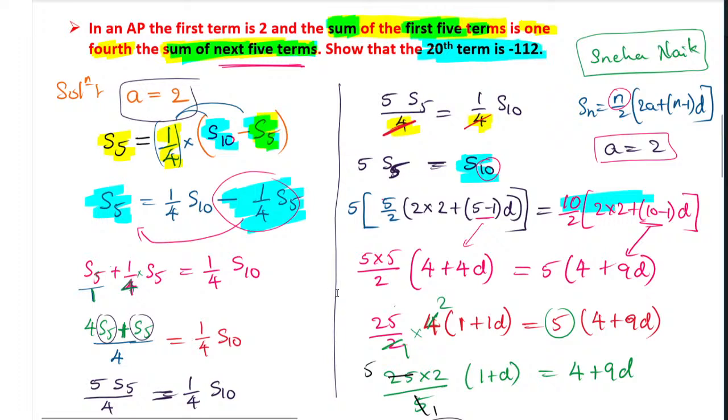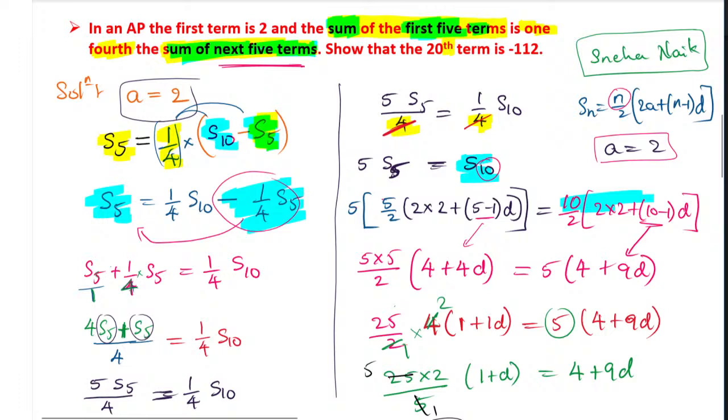Now my question: we have found the a value, we have found the d value. The 20th term they have given. Does 20th term refer to A20 or S20? Put it in the chat. Yes, Neha has given already the answer. Yes, it is A20, because I have told you how to identify whether it is An or Sn. I have already informed you. That is nothing but we have to see the term.